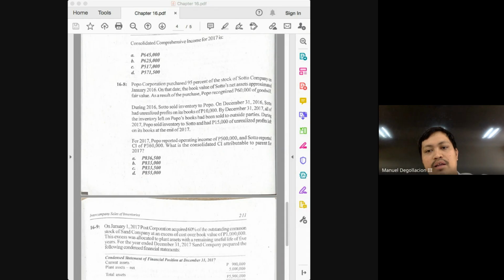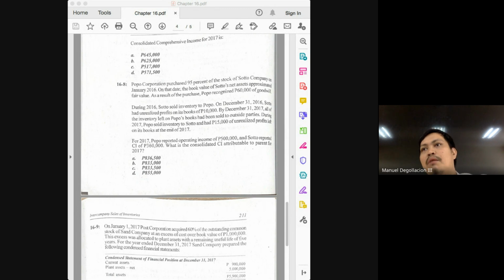Because the markup on ending in 2016 will serve as the markup on beginning in 2017. So even though there is no upstream transaction in 2017, there will still be an adjustment to the income of the subsidiary. And I do not have to explain why there will be an adjustment to the income of the parent, because we have a downstream transaction in 2017.